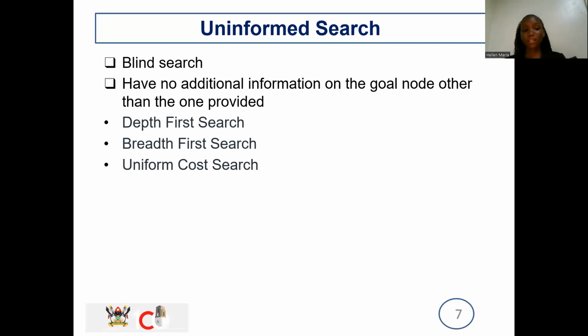So when we are looking at the depth first search, it takes one route and follows it up to the end until it gets a solution. And then the breadth first search looks for the shallowest solution. And then the uniform cost search will look at the route that will give you the least cost. So that's a uniform cost search. Here, in the uninformed search, we do not have additional information on the goal node.